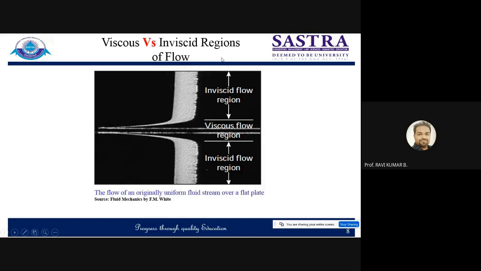If you are going away from that, there will be a very negligible effect of viscosity. So this region is known as the inviscid flow region, right? Both sides you can see. It is very close to the solid surface that you will find the effect of viscosity. If you are going away from it, there is no effect of viscosity.